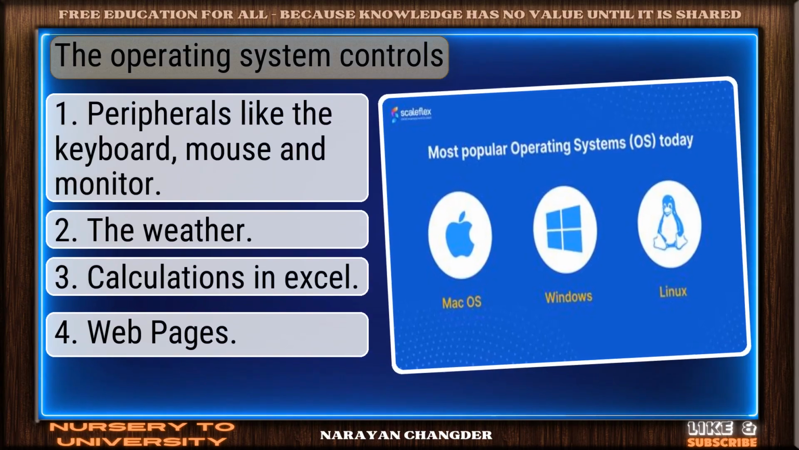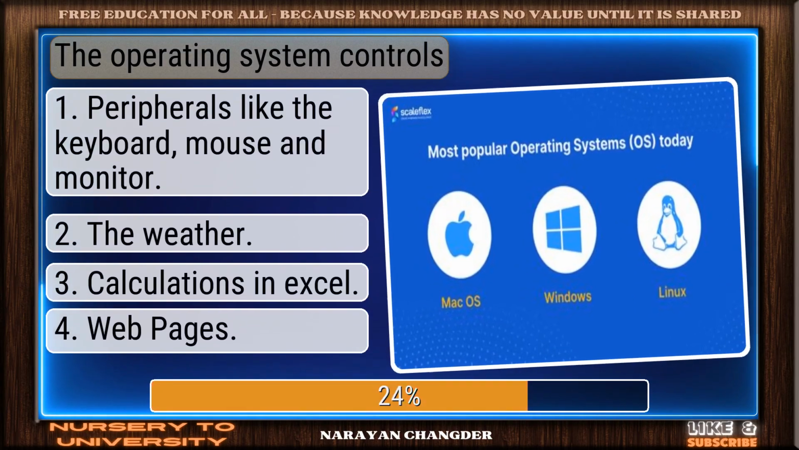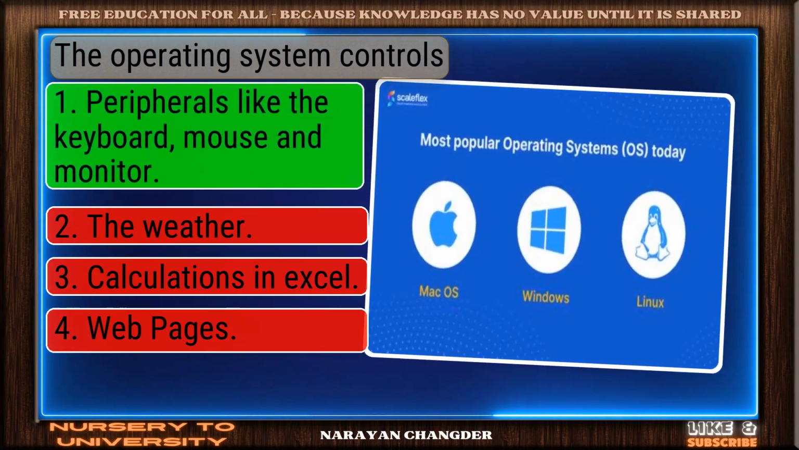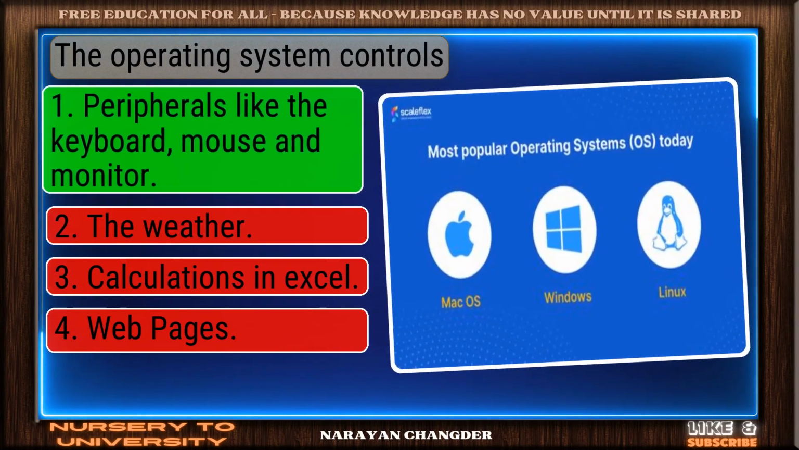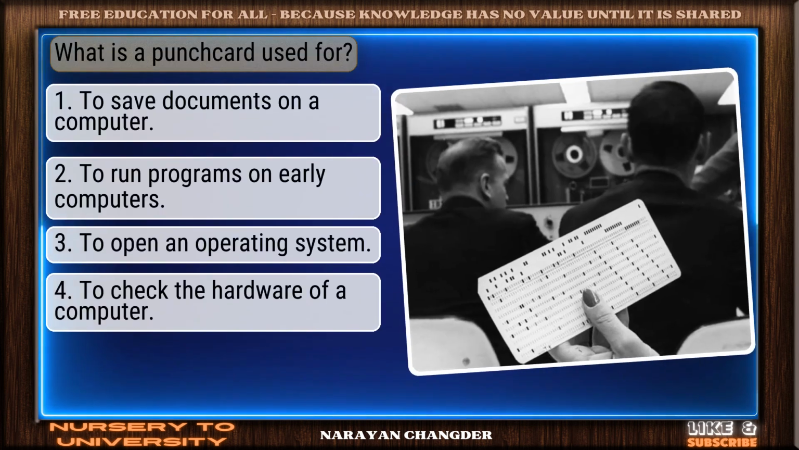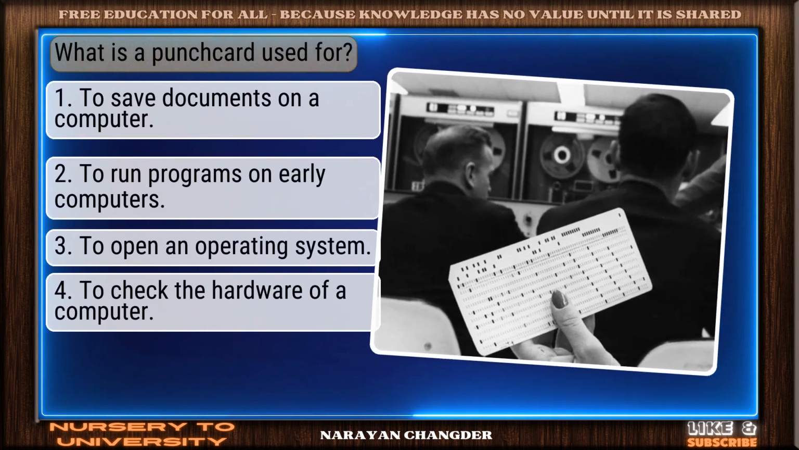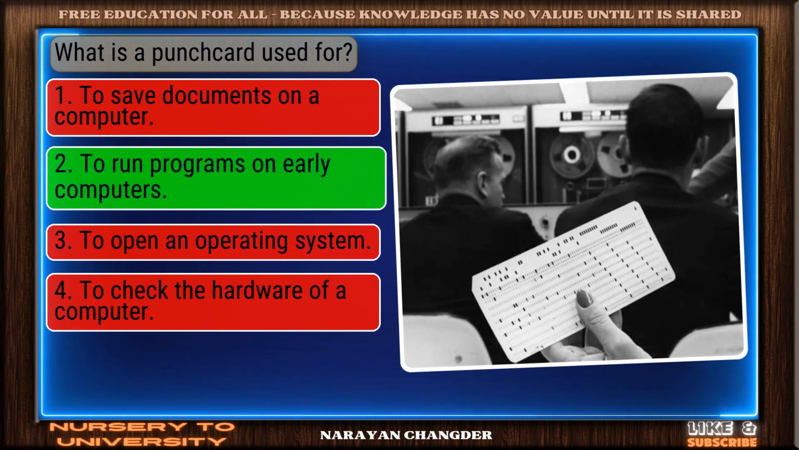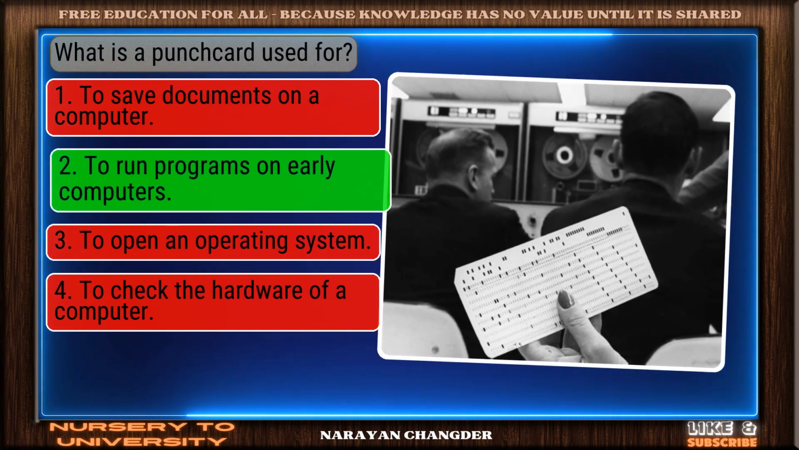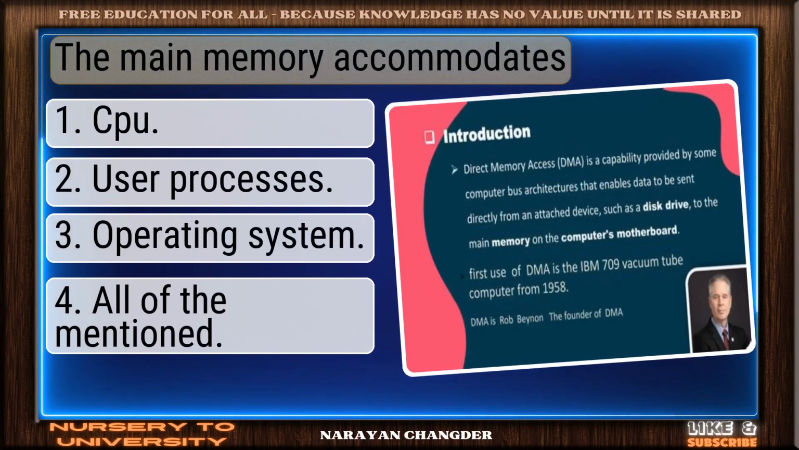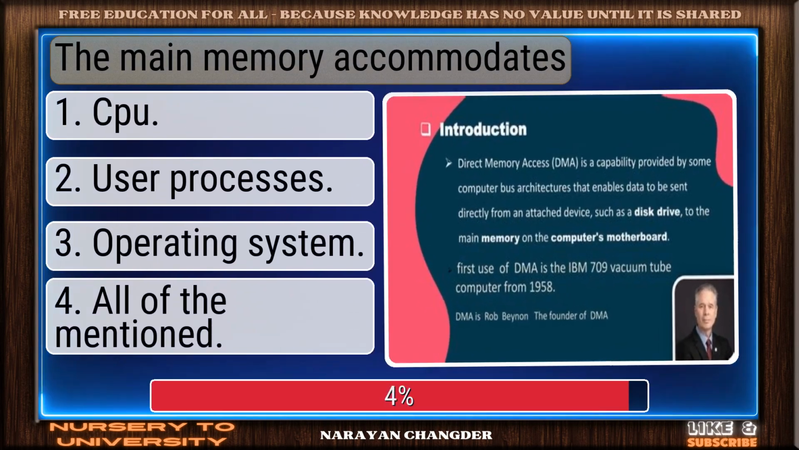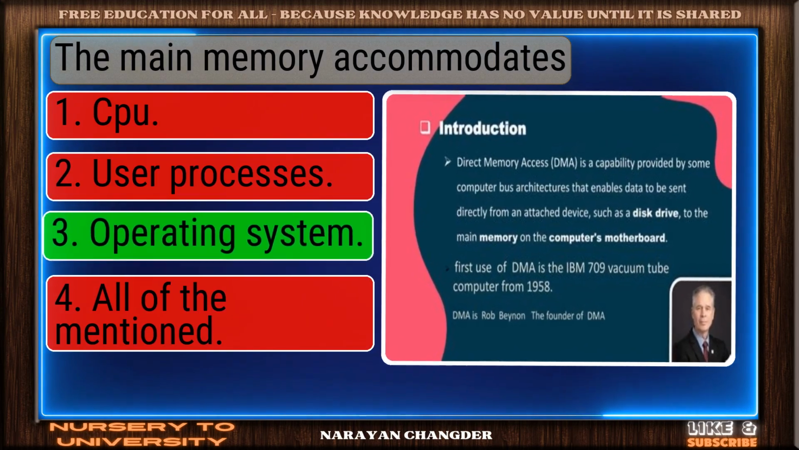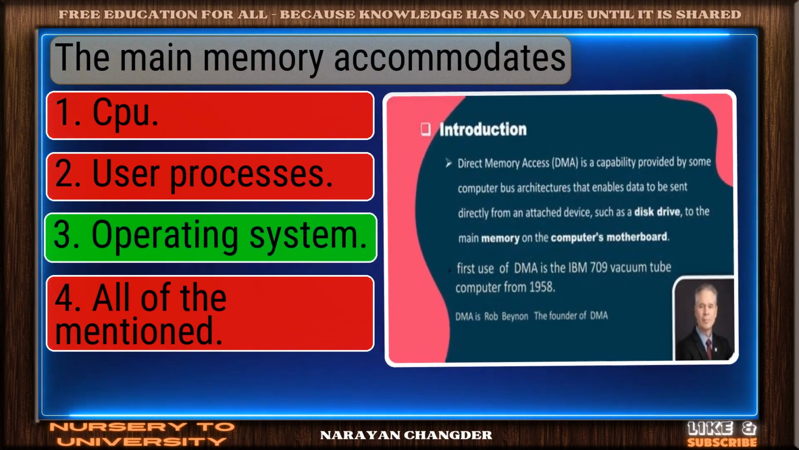Question number 58. The operating system controls. Right choice. Peripherals like the keyboard, mouse, and monitor is the best answer. Question number 59. What is a punch card used for? Right again. To run programs on early computers is a valid answer. Question number 60. The main memory accommodates. Excellent choice. Operating system is the right answer.